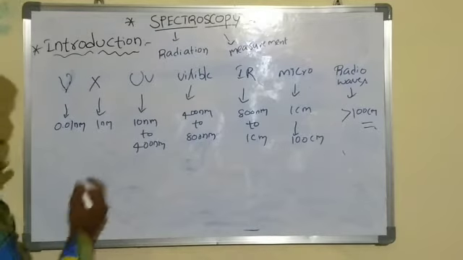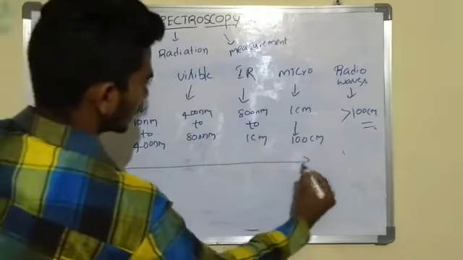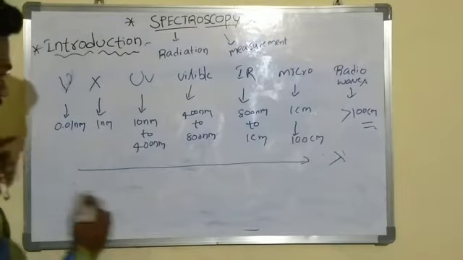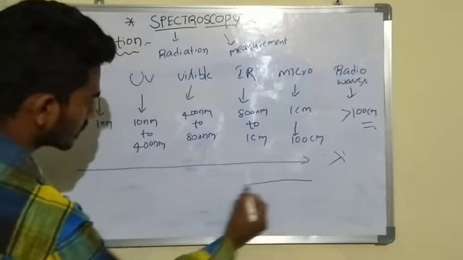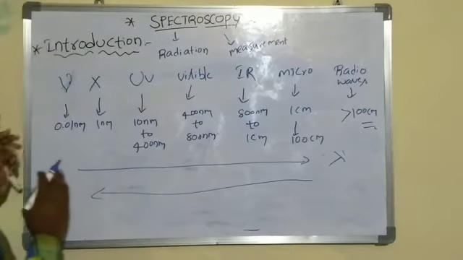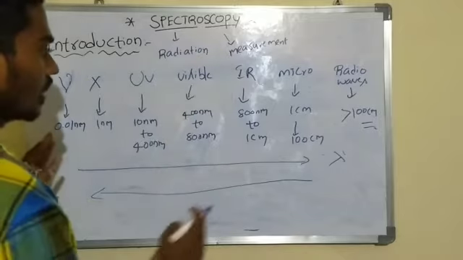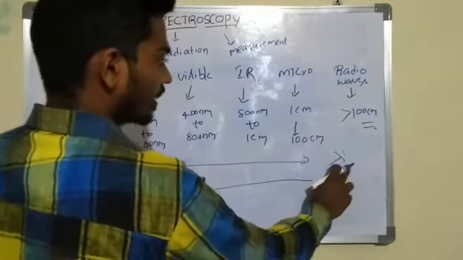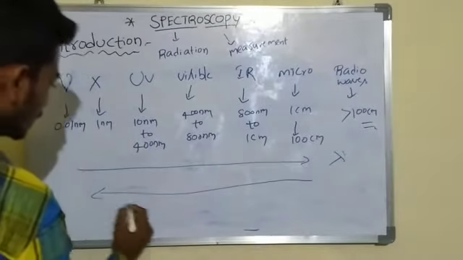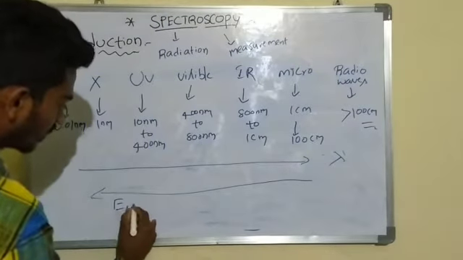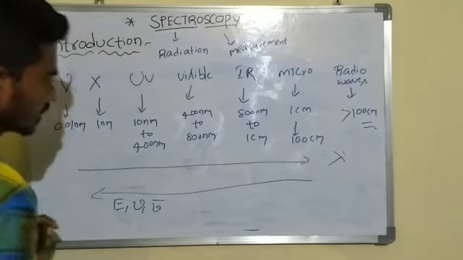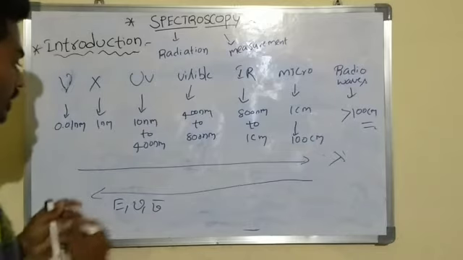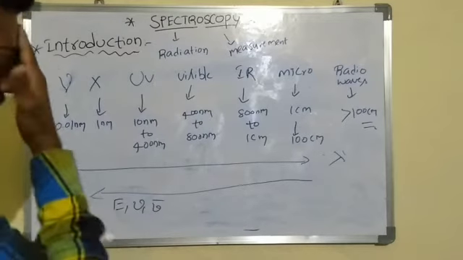This is the increasing wavelength. From gamma rays to radio waves, wavelength is increasing, and energy, frequency and wave number are decreasing. In the opposite direction, energy is increasing, frequency is increasing and wave number is increasing.